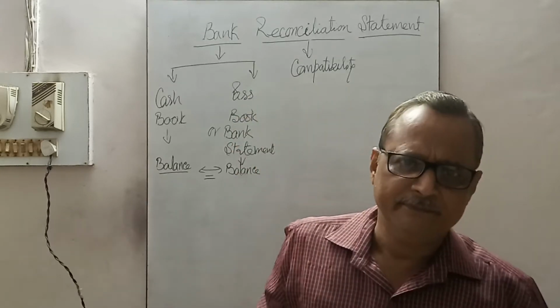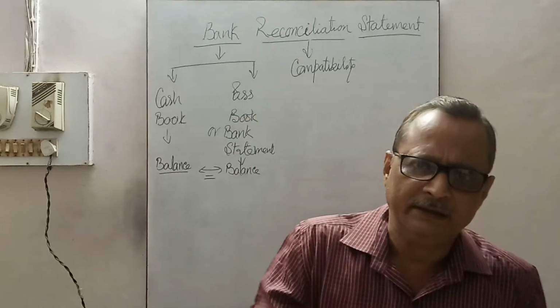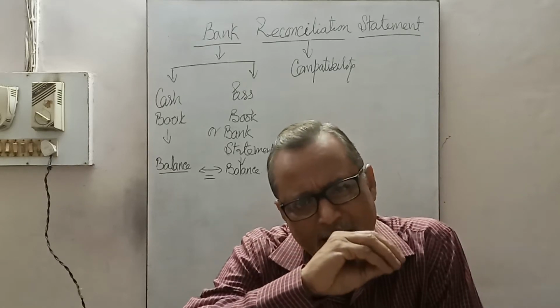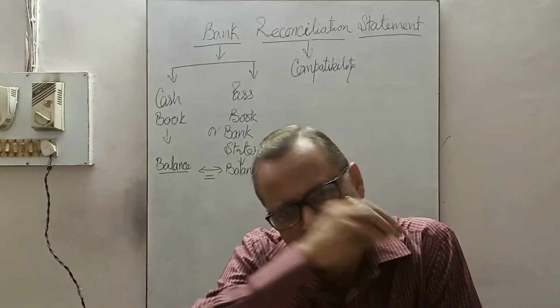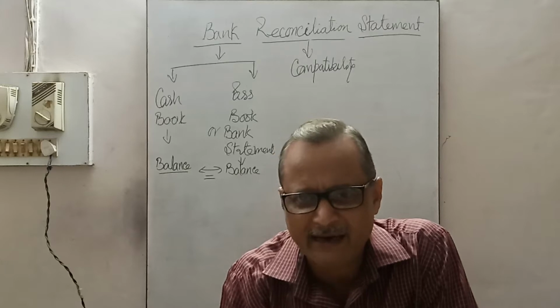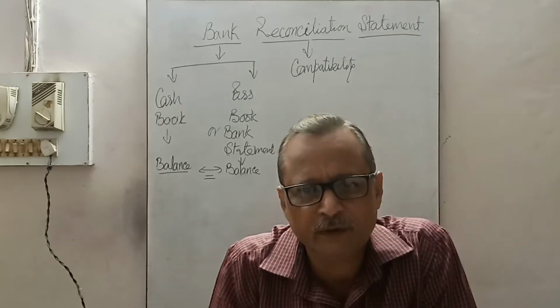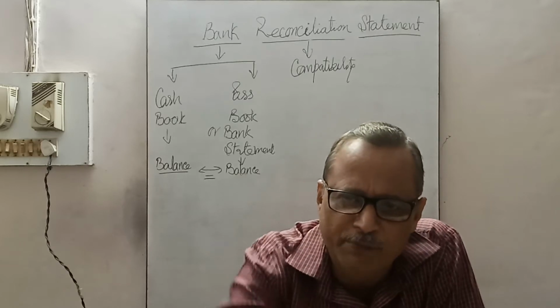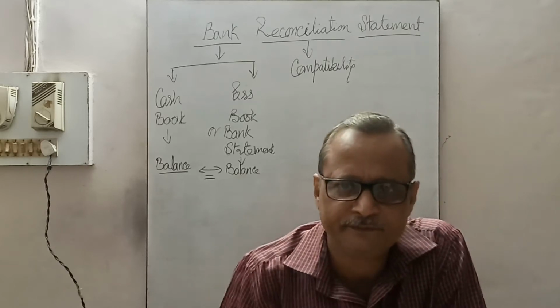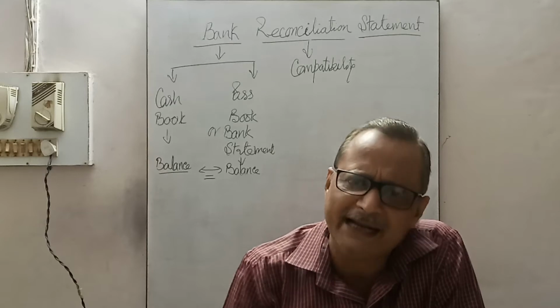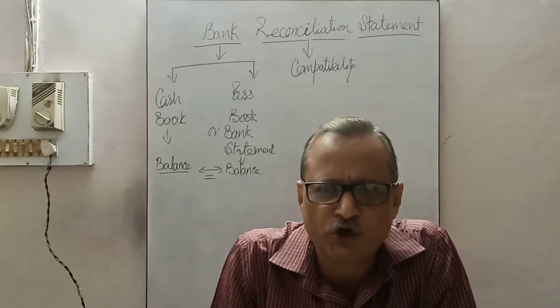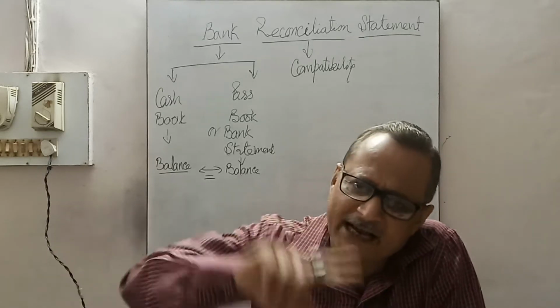Time to time, the businessman deposits cash in the bank, and the businessman draws money from the bank. And these transactions should be recorded at both places. Besides, so many other transactions are there that should be recorded at both places, in the cash book as well as in the passbook.